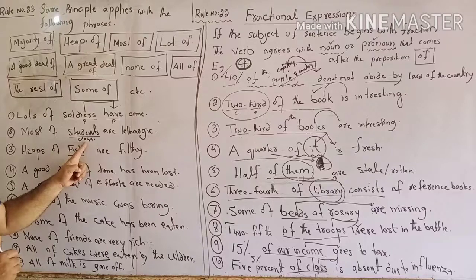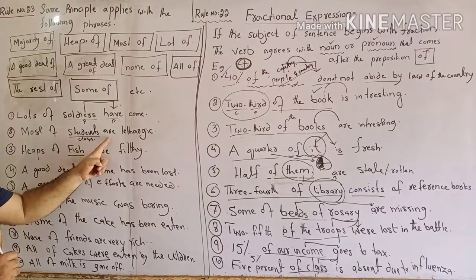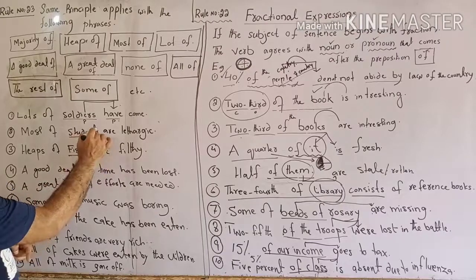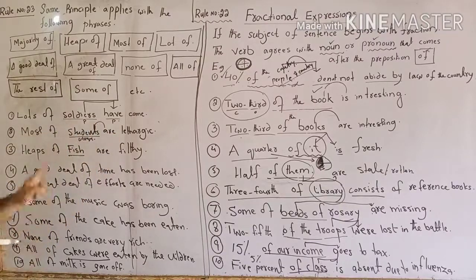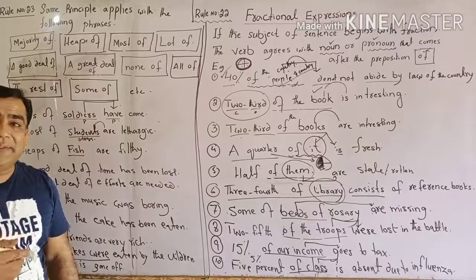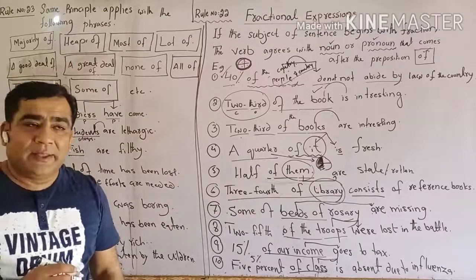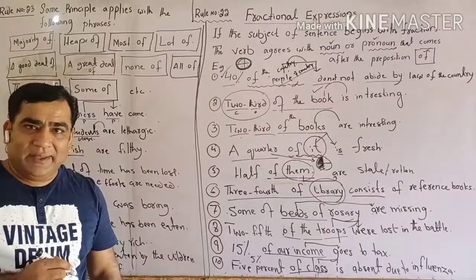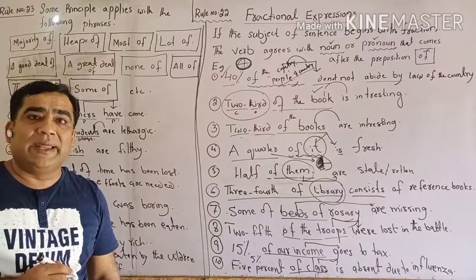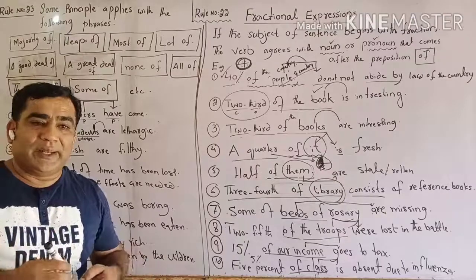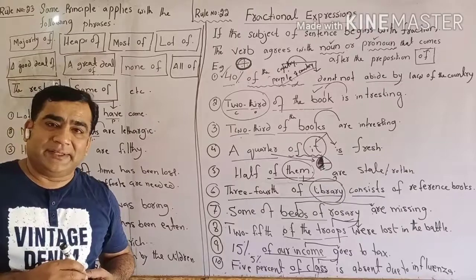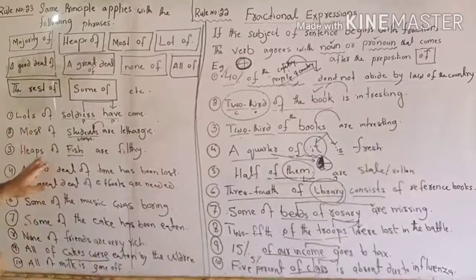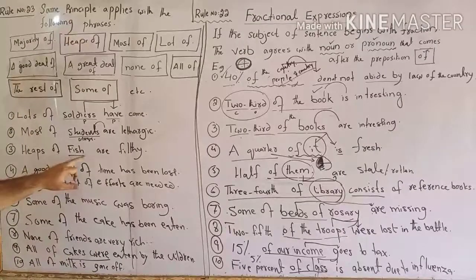So naturally, if it is class, then we put here is there accordingly. But here is students, we have to agree are there. Most of the students are lethargic while learning something there. Lethargic means reluctant. Lethargic means lazy, unwilling to learn anything or showing their laziness in the classes or in learning especially. Heaps of fish are filthy.